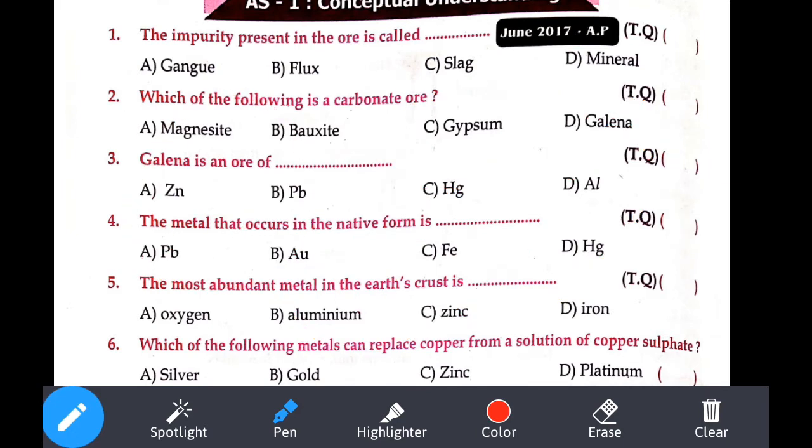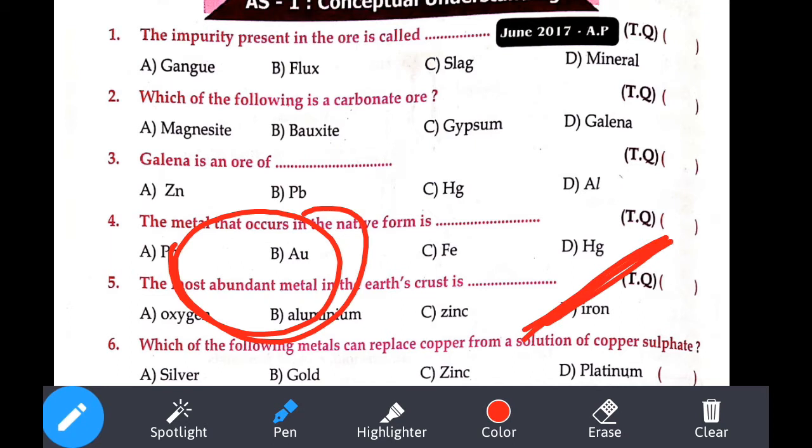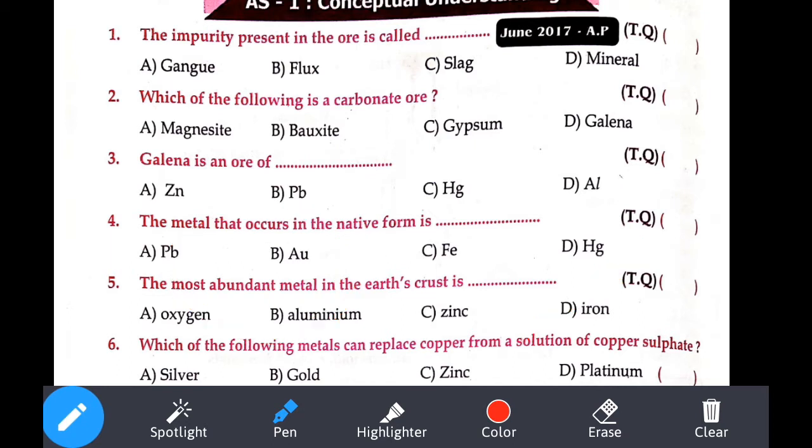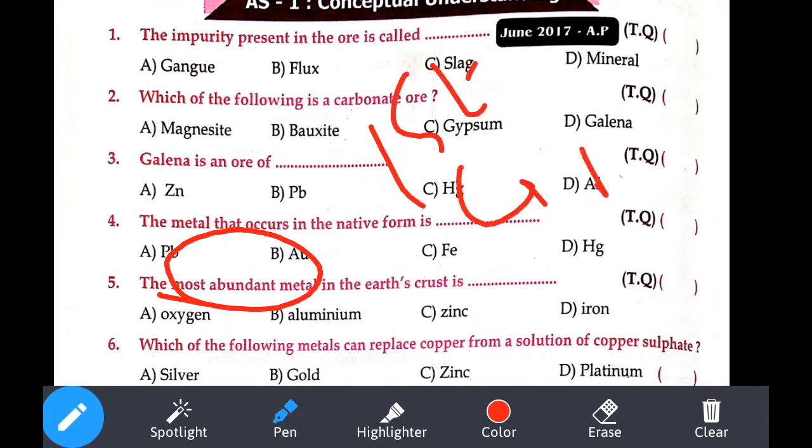If you see the options, lead is wrong, Au is correct. So gold. Next: the most abundant metal in the earth crust. Usually whenever we see this, we just click iron. That is wrong. The most abundant, in first position, is aluminium.